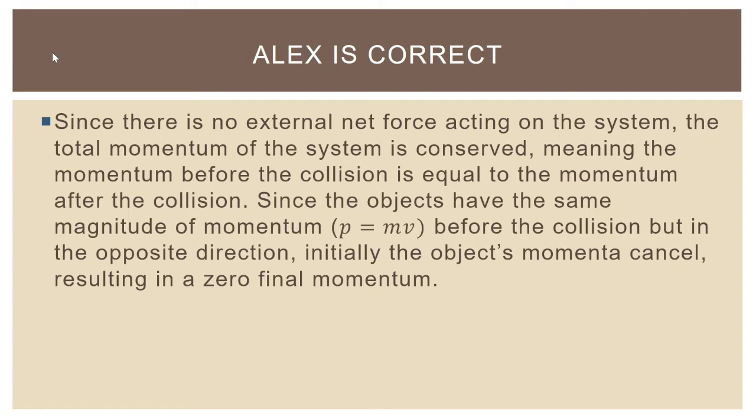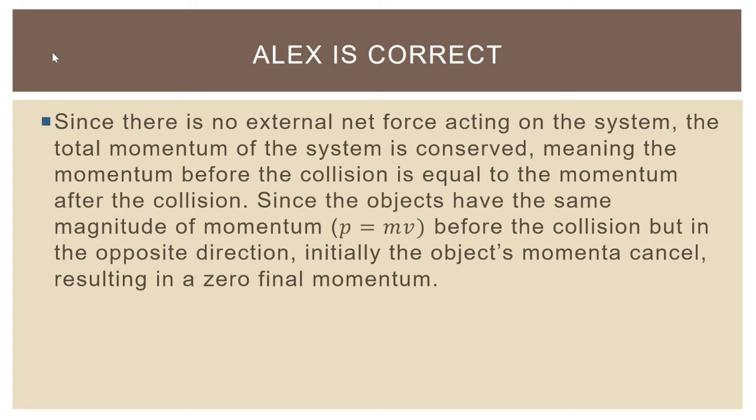Then I went on to say, since the objects have the same magnitude of momentum, then I wrote here p equals mv, they have the same product of their mass and velocity, and so they have the same momentum. Since the objects have the same magnitude of momentum before the collision, but in opposite directions, initially the objects' momenta cancel, resulting in a zero final momentum.